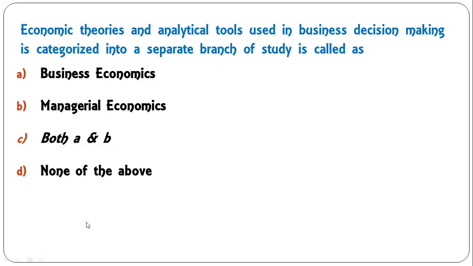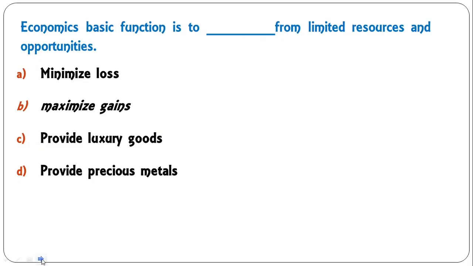Next question, economic theories and analytical tools used in business decision making is categorized into separate branch of study is called business economics, managerial economics, both A and B, none of the above. So business economics and managerial economics both are used interchangeably, so C is the correct answer.